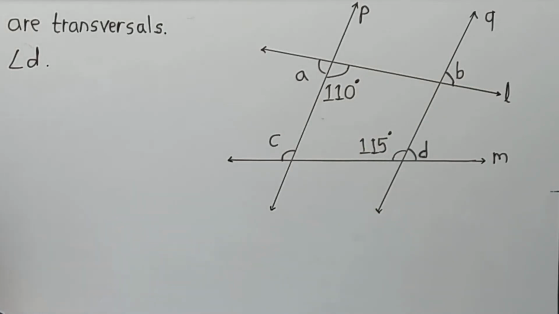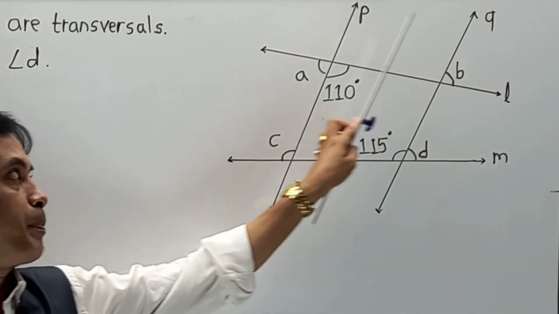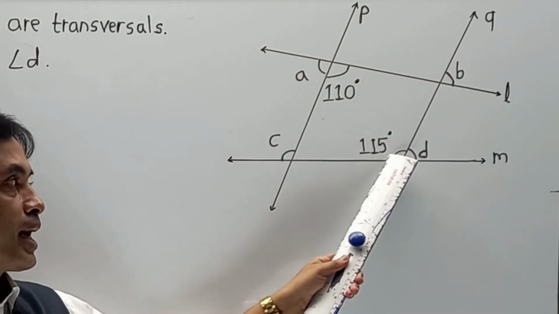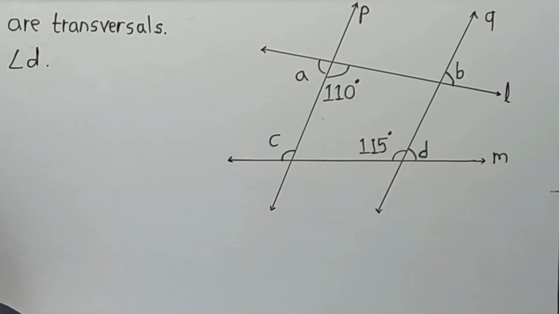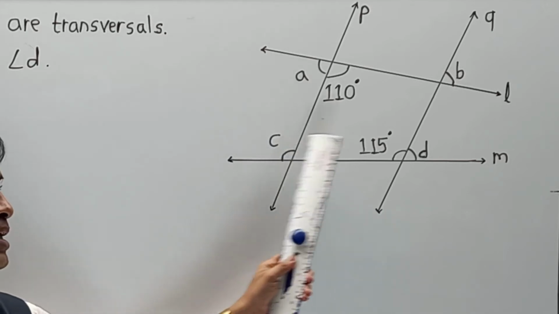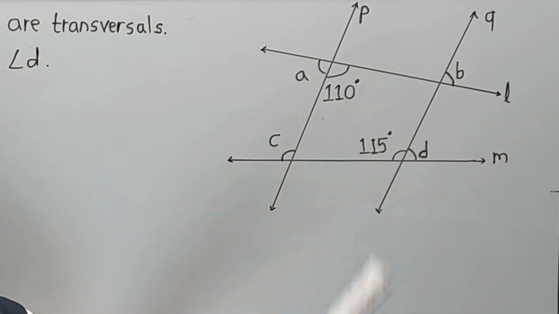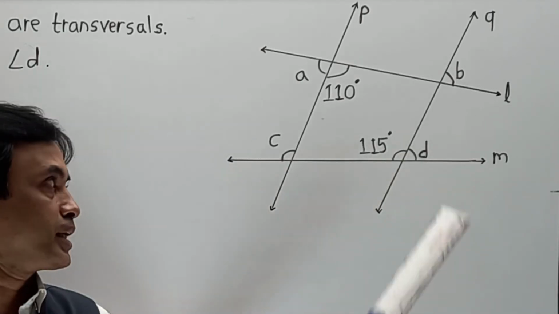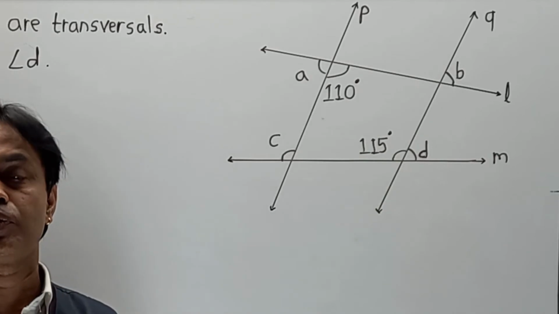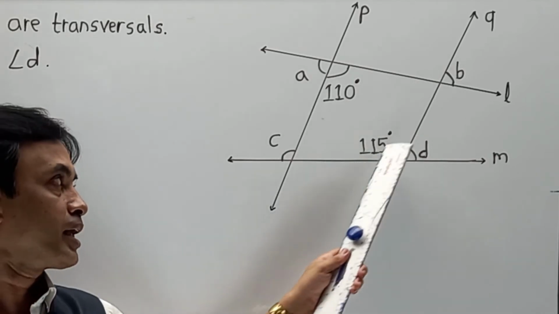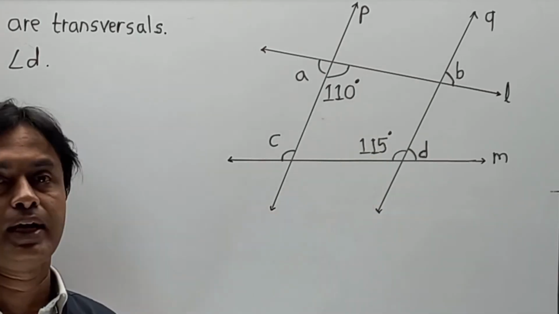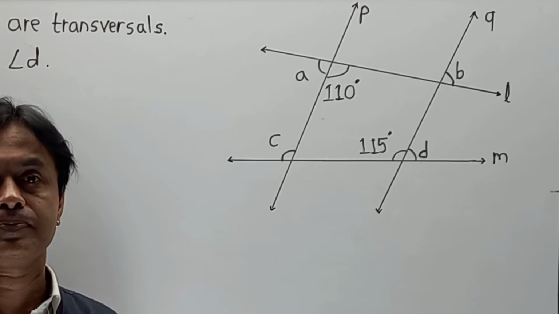Now part 3. Here line P is parallel to line Q. Then angle C and 115 act as corresponding angles. Naturally angle C is equal to 115. Next, 115 plus angle D is equal to 180 degrees. In that case, with subtraction we can calculate angle D, and this is the process to calculate.